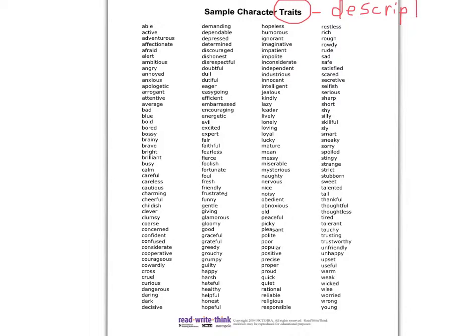And of course, the character is a person in our story. So we want a description of the person in our story. Is that person strange? Is that person thoughtful? Is that person graceful or greedy or confused? And here's a big long list. So if it asks you to list some of the possible character traits of your person, you can go through this list and find the words that you think describe your person best.